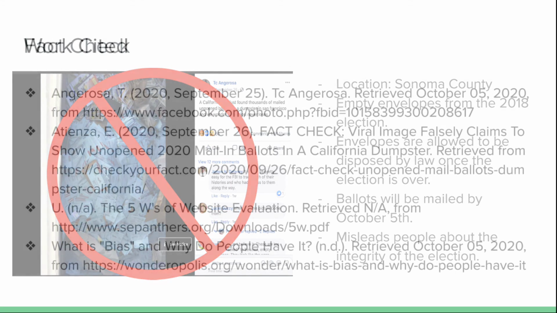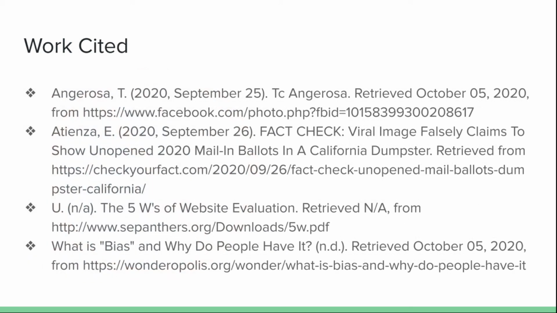This is my works cited, and the first two are the post about the envelopes and how it was misleading, and then the fact checks, and then the last two are websites that I used to prove that it was biased.